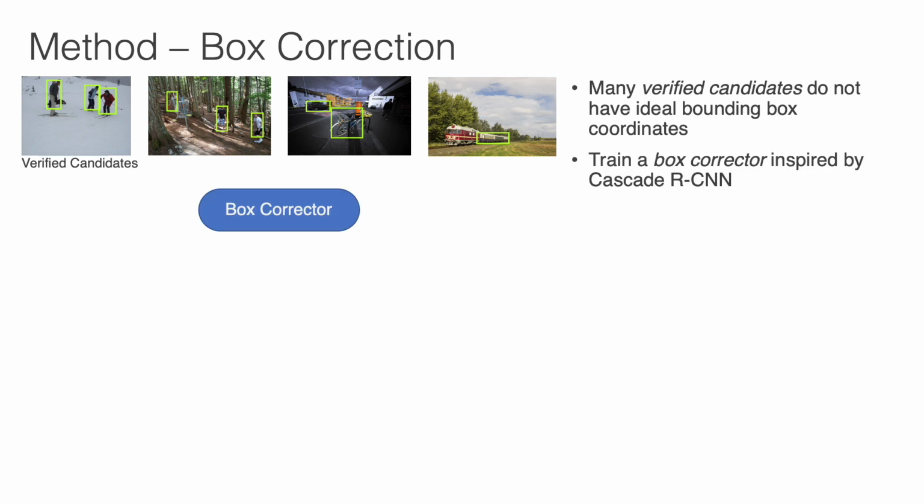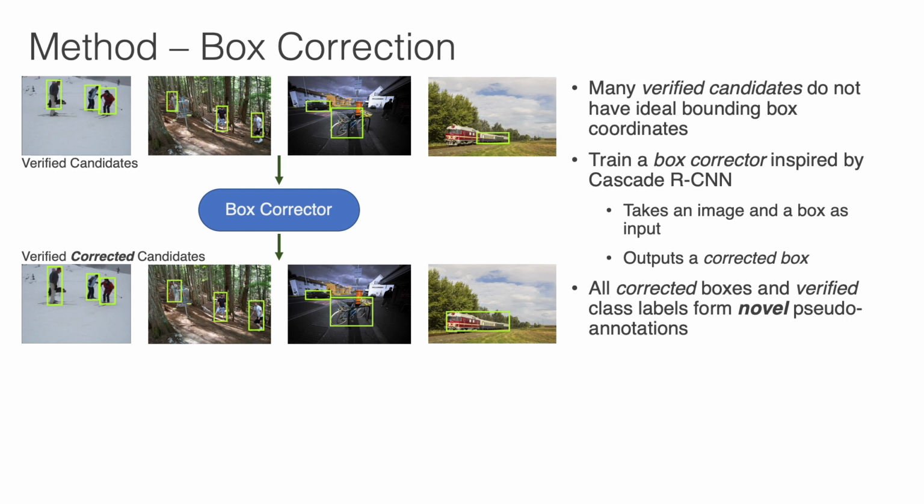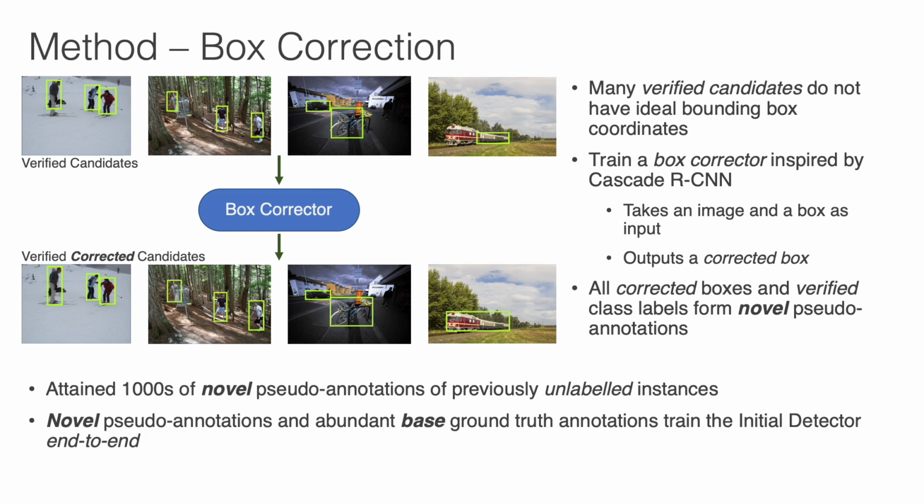A box corrector model inspired by Cascade RCNN is trained in a class-agnostic manner using available ground truth annotation. This box corrector takes the image and box from a verified candidate as input and outputs a corrected box. The corrected box and the class label from label verification are combined to form our pseudo-annotations. After our 3-step pseudo-labeling process, we have thousands of novel pseudo-annotations of previously unlabeled instances. We use these and the abundant ground truth data for base annotations to retrain our detector end to end.